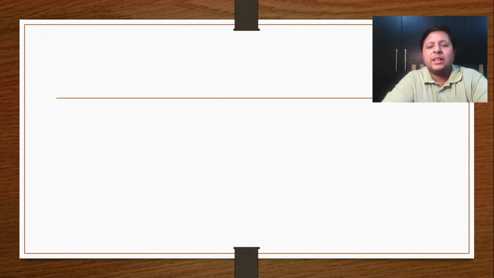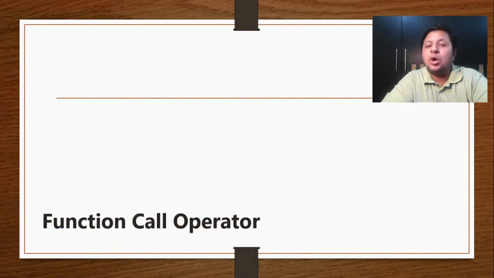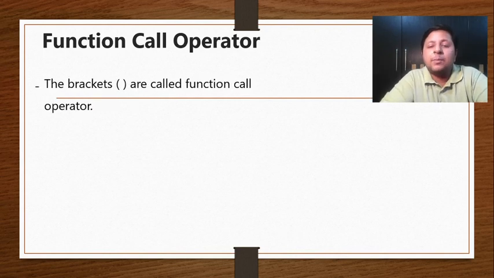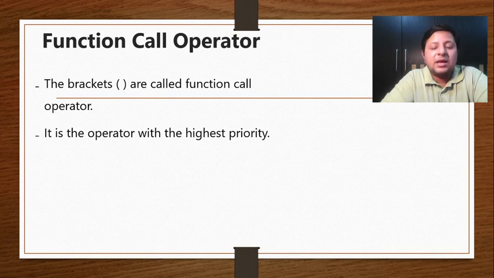So to start with, the first one is called function call operator. And it is specifically because whenever we call a function, we have to use this particular operator, and this is used for passing the arguments. Now I already said special operators are topmost priority. Out of that, function call operator is the first one. So it's bound to have the highest priority of all the operators.